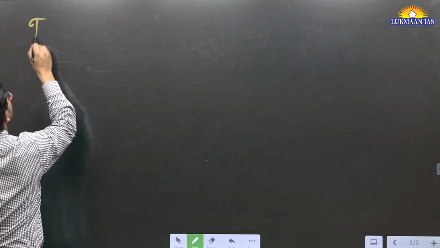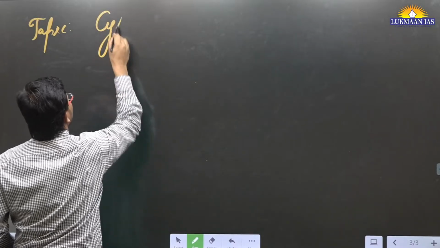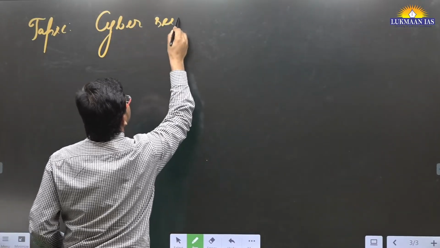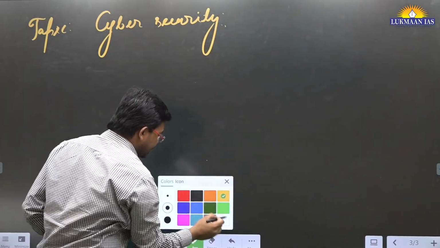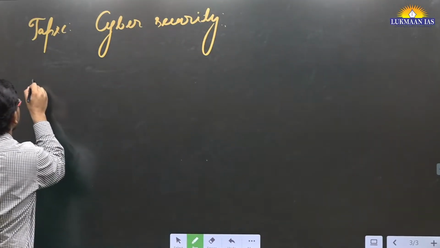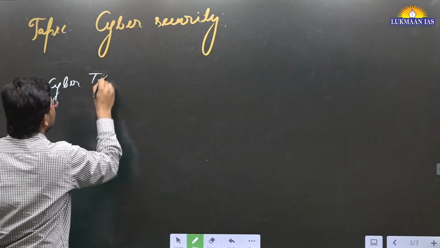So this topic is related to cyber security. To understand this topic, we need to understand what the different cyber threats are.